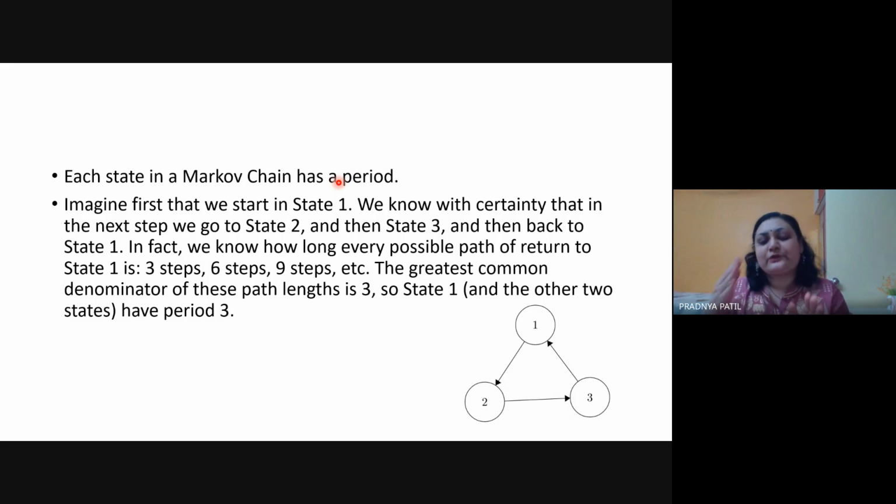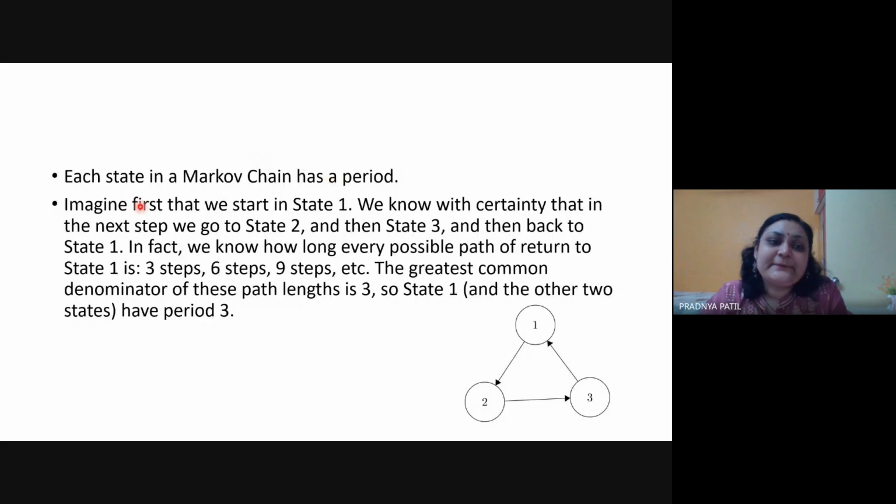Sometimes I can reach from 1 to 2 in 2 steps. Sometimes I may reach in 5 steps. Sometimes in 7 steps. Okay, so this number of steps has been changing. So that is called a periodic Markov chain model. And again, if I want to calculate the period of that Markov chain, that period is nothing but a common divisor of the available paths.